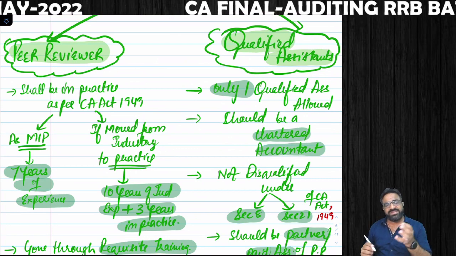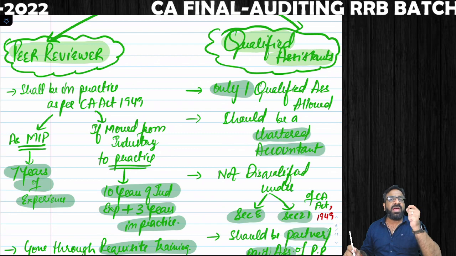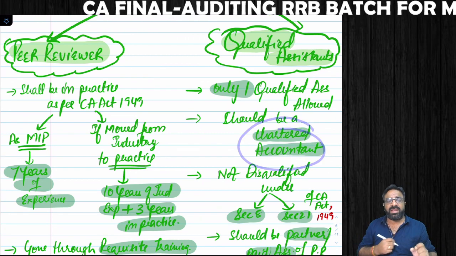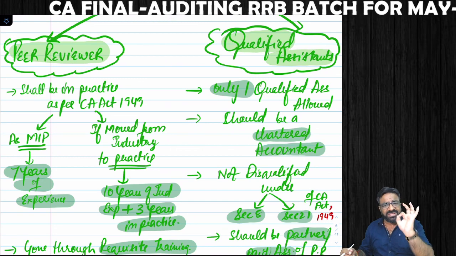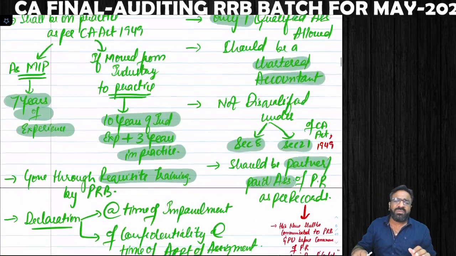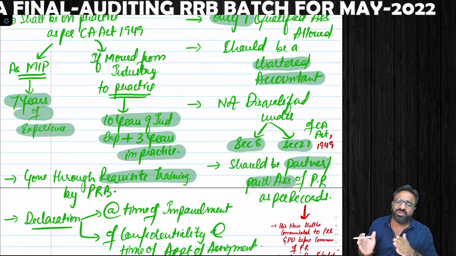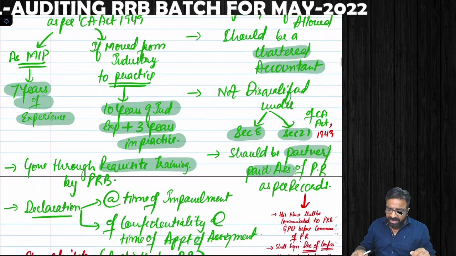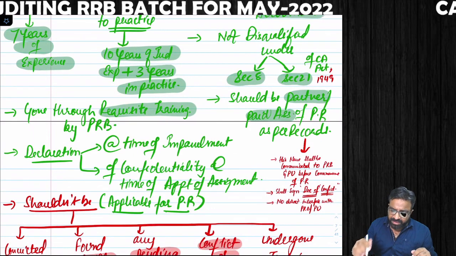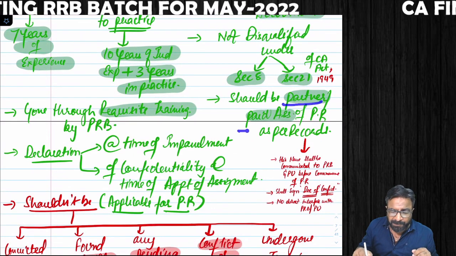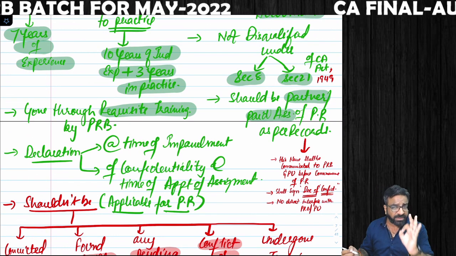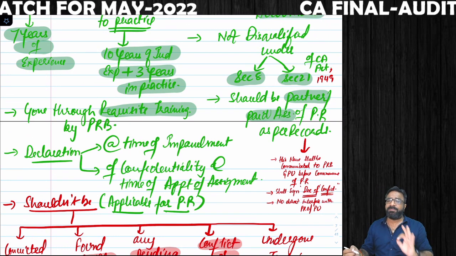Now the question arises, sir, who is that qualified assistant? That qualified assistant should also be a practicing CA. He should also be a practicing chartered accountant, and he should not be disqualified under section 8 and section 21 of the Chartered Accountants Act 1949. Remember, he should be a partner or paid assistant with the peer reviewer.